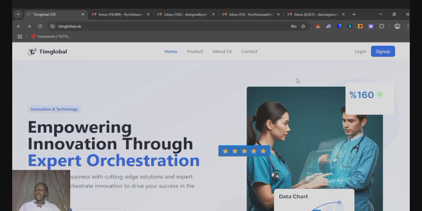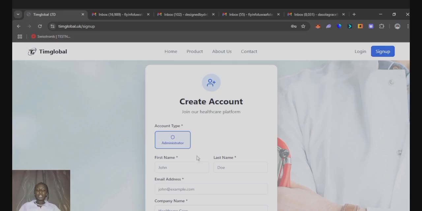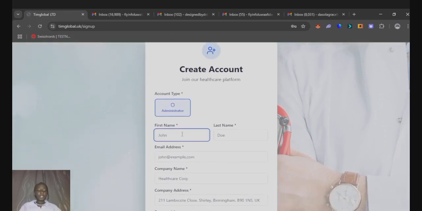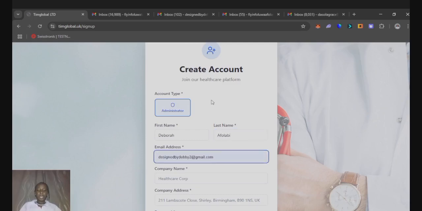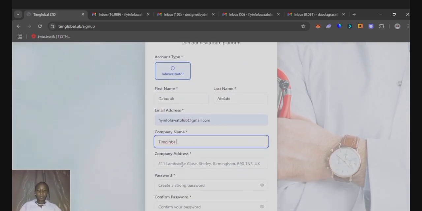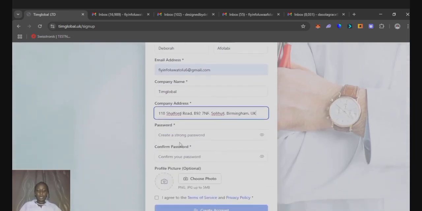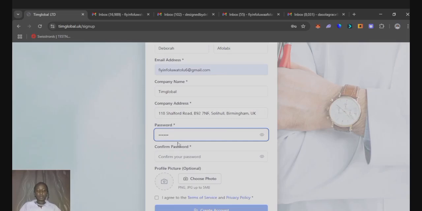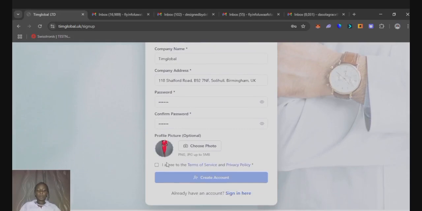As an administrator, you can easily go to the sign up page and sign up your organization. So I'll be inputting my details as an administrator: my email address, my company's name, my company's address, and I'll create a password. I'll choose a picture, which is optional.